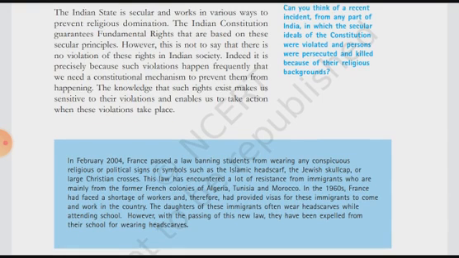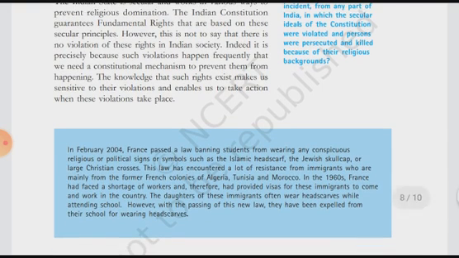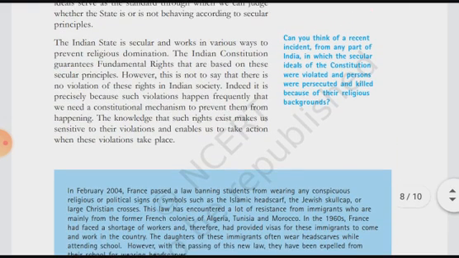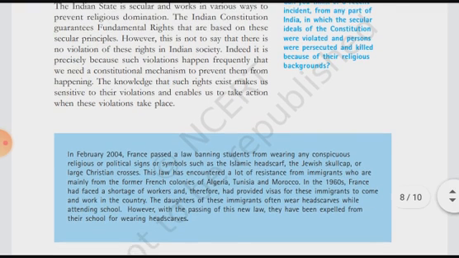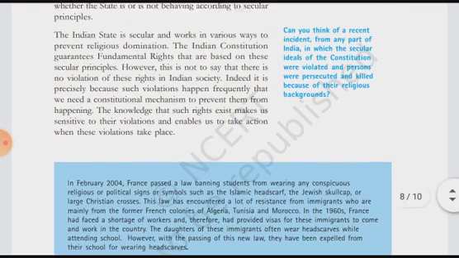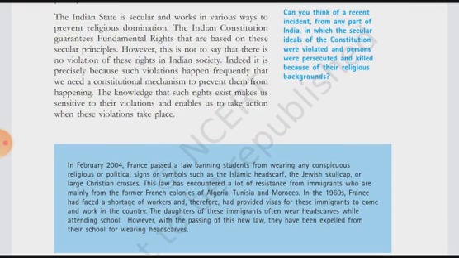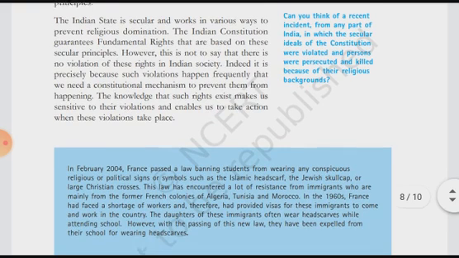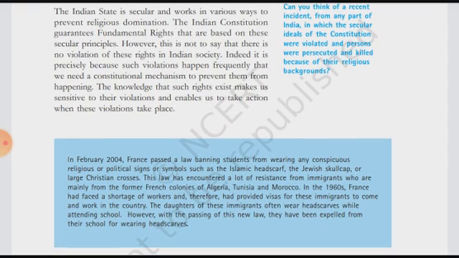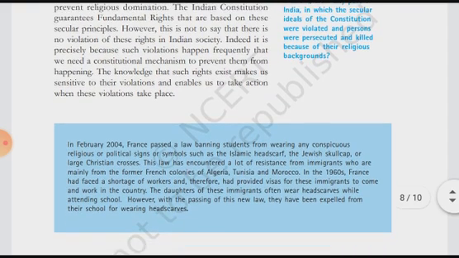The Indian Constitution guarantees fundamental rights that are based on these secular principles. As you all know, our Constitution has given us the fundamental rights. In class 7th you might have gone through it, and later in this chapter you will also discuss the fundamental rights. There are 6 fundamental rights provided by the Indian Constitution, and it guarantees them to all the citizens based on the secular principles.